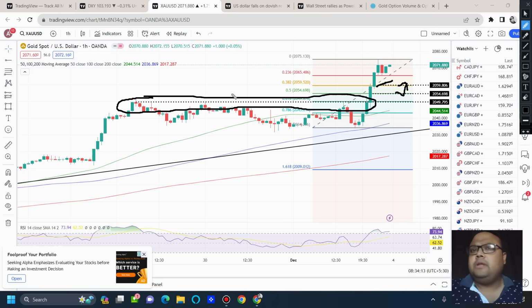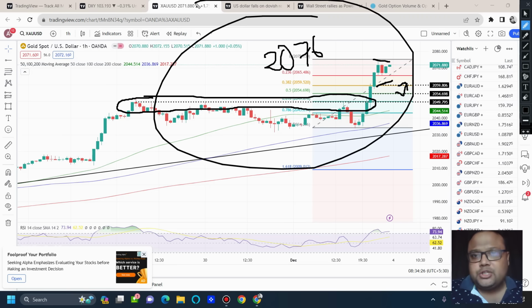And if market doesn't come for retracement, then obviously we can't do anything. In that case, buy at breakout is the only solution here. Buy at breakout means if market breaks 2076, we can consider it as a trend continuation and we can go for a buy. And if the volume is low, then you can exit around 2080, 2082. But if you see the market is really bullish, then obviously continue the trend, because market will be heading towards the next resistance of 2100.